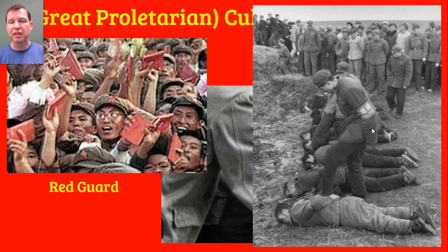And the thing is that a lot of the people who were killed by the Red Guard were skilled people. They were university professors and even government officials who had the gall to disagree with one of Mao's policies or to suggest that one or the other of Mao's policies had been incorrect policies, failed policies. Of course, they had been failed policies, but speaking the truth like that could get you labeled a counter-revolutionary and killed. And between 1 and 3 million people were killed by the Red Guard during this time.